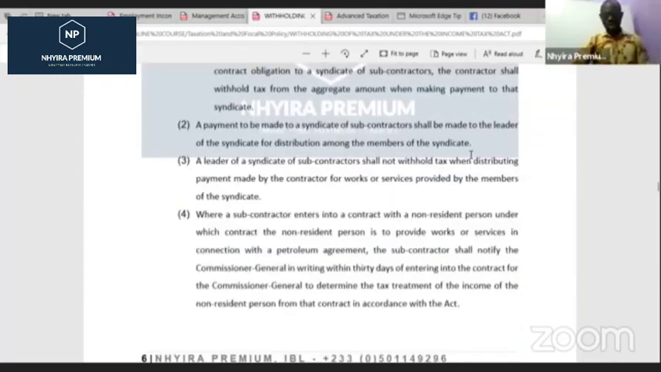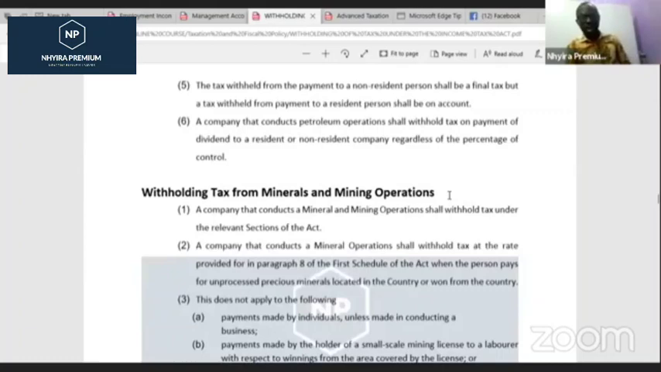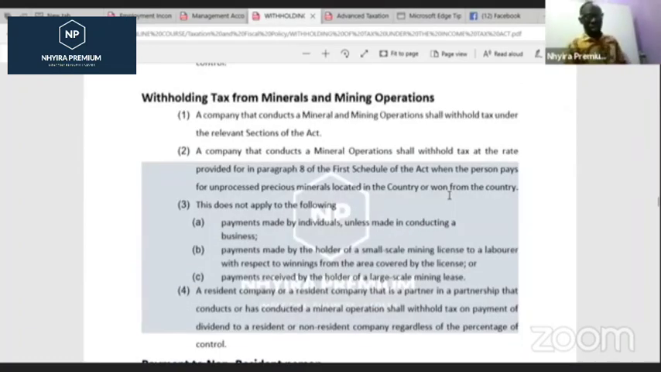And the rule is very simple. We will look at their rates very well in relation to that. Mining and mineral operations also the same thing. A company that conducts a mineral and mining operation shall withhold tax under the relevant section of the act. A company that conducts a mineral operation shall withhold tax at the rate provided. We'll look at all of these.